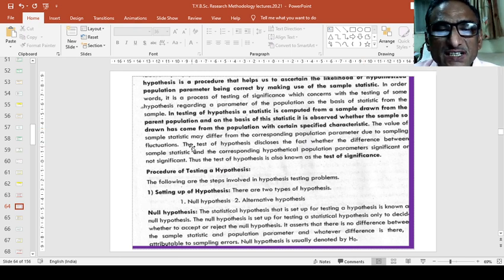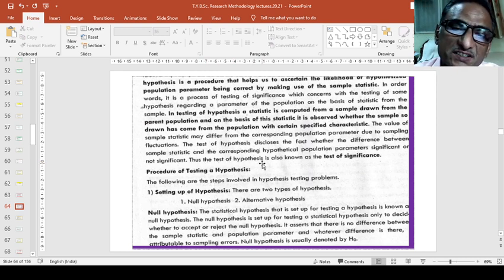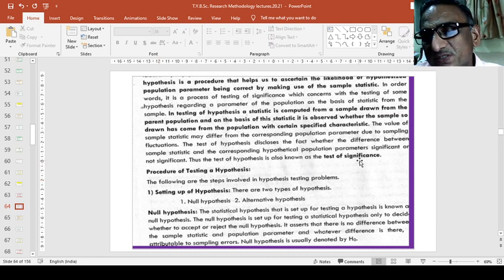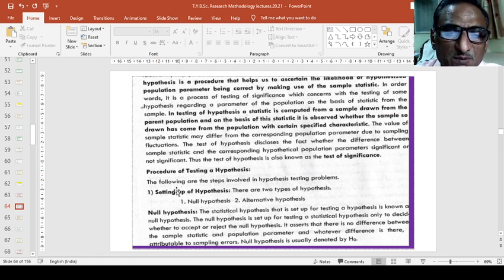The value of sample statistic may differ from the corresponding population parameter due to sampling fluctuations, and the test of hypothesis discloses whether the difference between the sample statistic and the corresponding hypothetical population parameter is significant or not significant, and thus the test of hypothesis is also known as the test of significance. It means the test of hypothesis checks the significance of the results you have statistically calculated, and therefore it is called the test of significance. So, the procedure of testing the hypothesis.